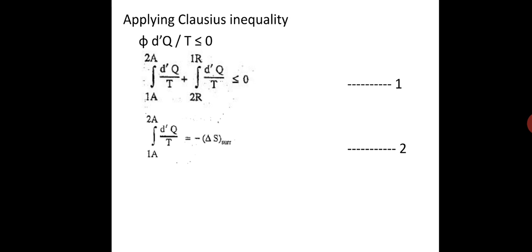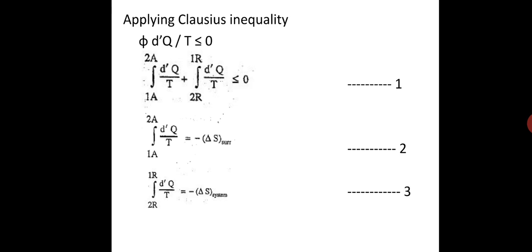Denote equation number 2. Since the process 2R1 is reversible, it implies that the temperature of the system and surrounding at any instant is same, and heat energy will be transferred from system to surrounding during this process. Therefore, entropy of a system will decrease, and it is given as integration 2R to 1R d dash q upon T equal to minus delta S system.